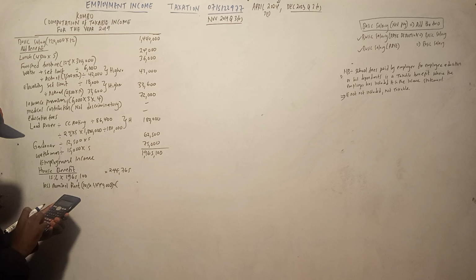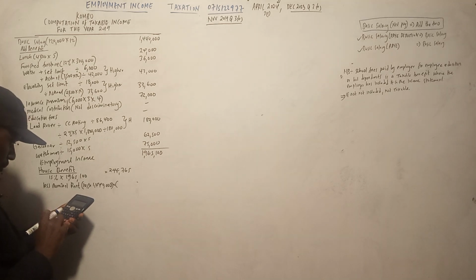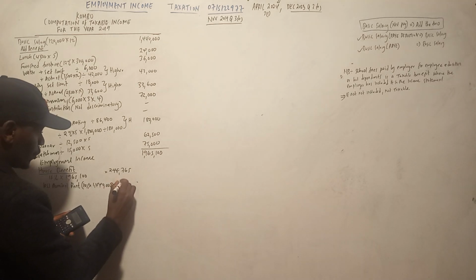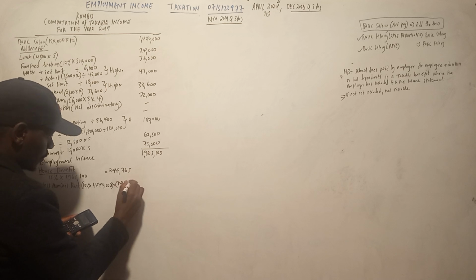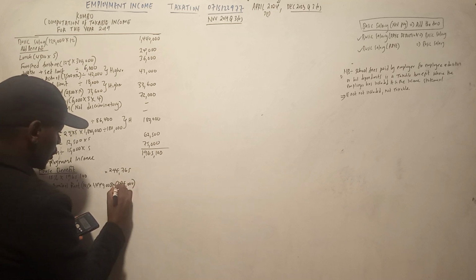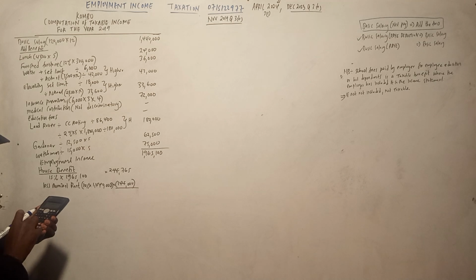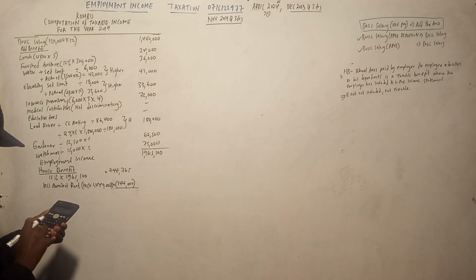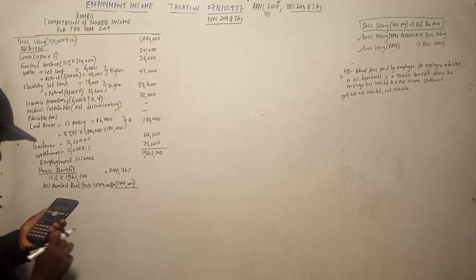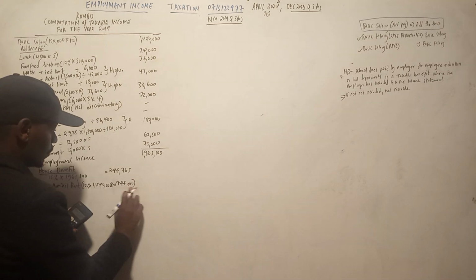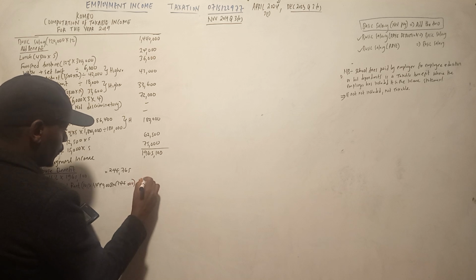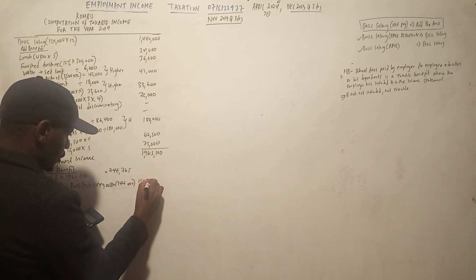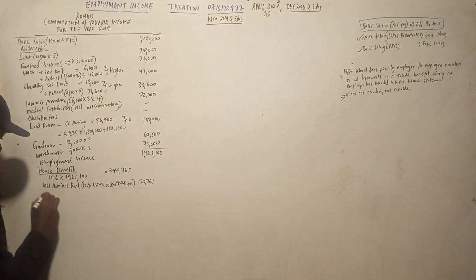And then 0.1 times 1440,000 is 144,000. So itakuja ngapi? 294 765 minus 144,000. This one is 150 765. So you compare with the market value.